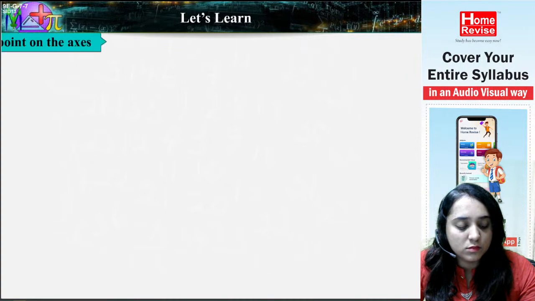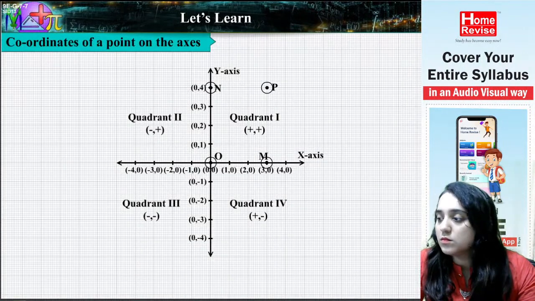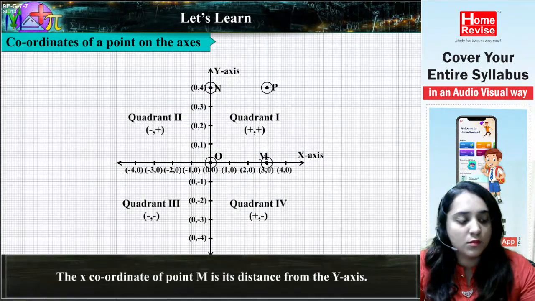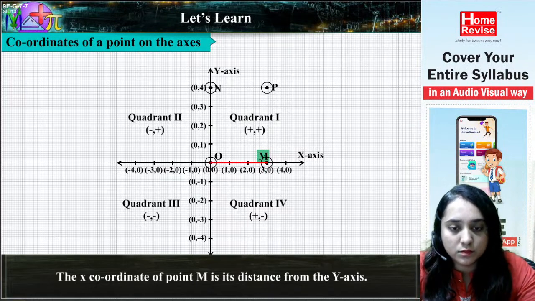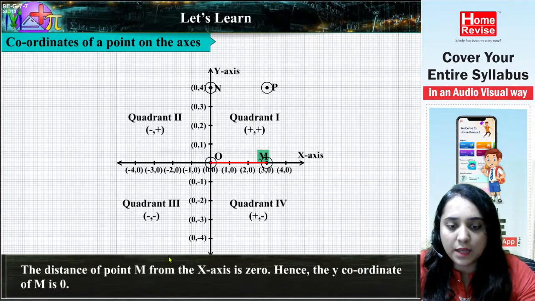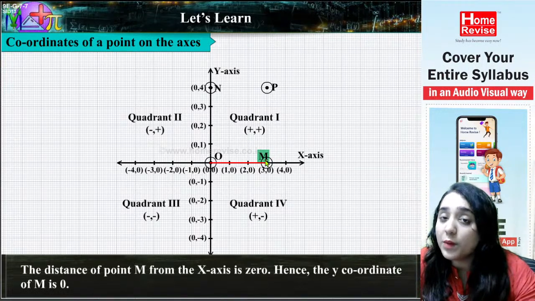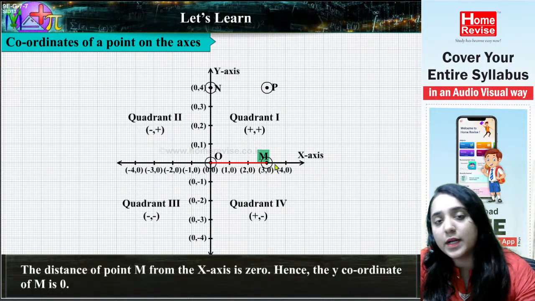Let's learn coordinates of a point on the axis. The x-coordinate of point M is its distance from the y-axis. Now see, first we will go for M. Now what we have to do? We have to join this point and the x-axis.